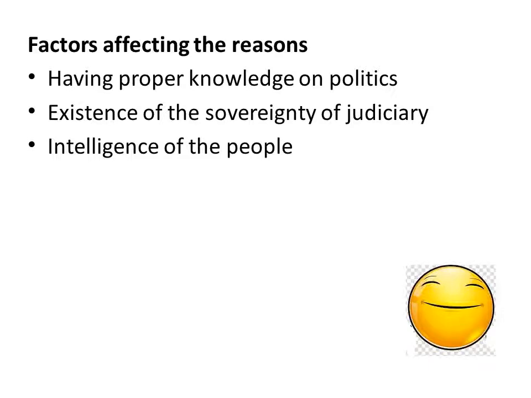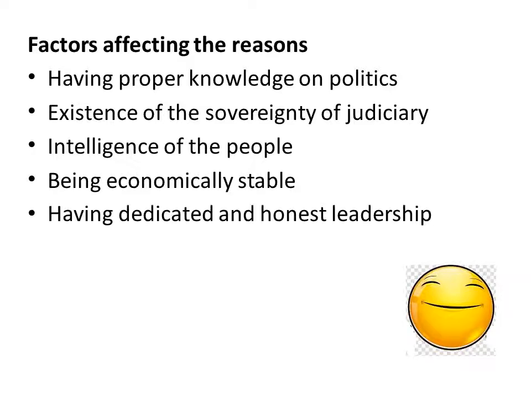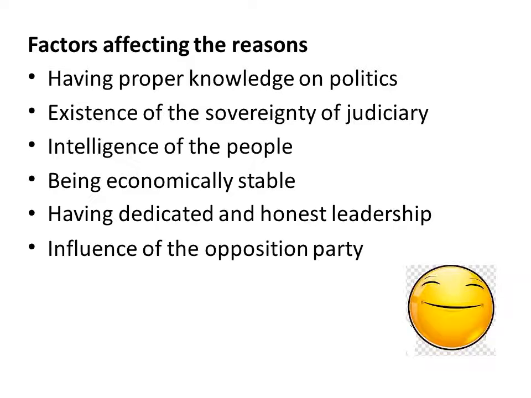Yes, because they are the people who select the leaders. Then being economically stable. Then having dedicated and honest leadership. Again, this is connected with the intelligence of the people because the people have the right to select honest, dedicated leadership. The influence of the opposition party.